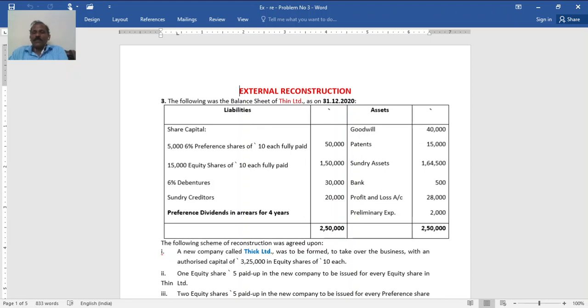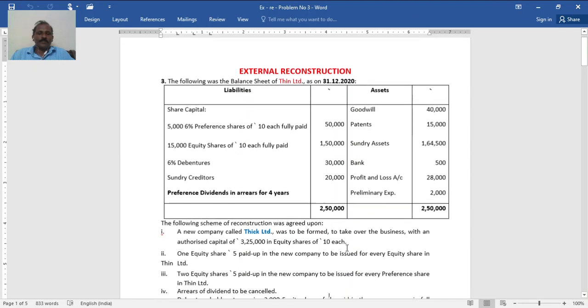When you look into the problem balance sheet, there are two miscellaneous items, and on the liability side, preference dividend in arrears for 4 years it is said, and the amount is not mentioned. Later we shall see. The following scheme of reconstruction was agreed upon.